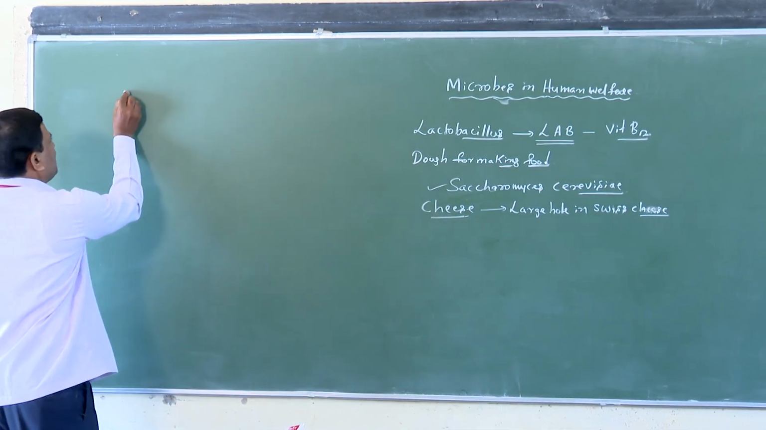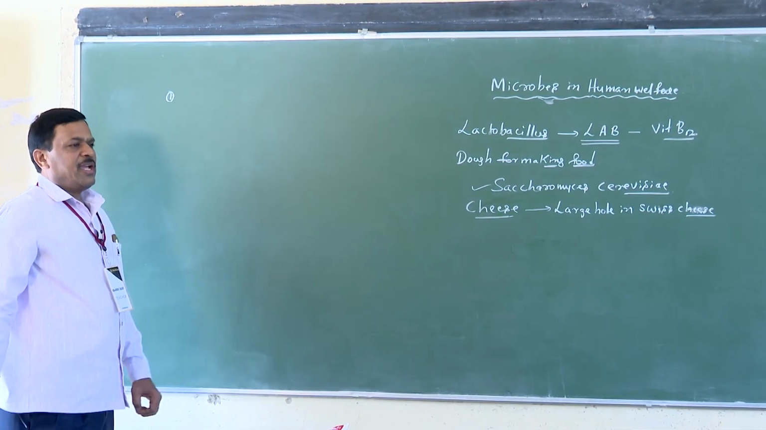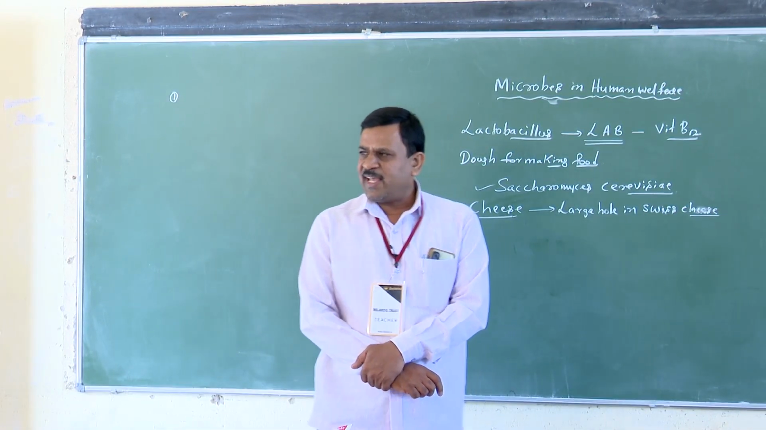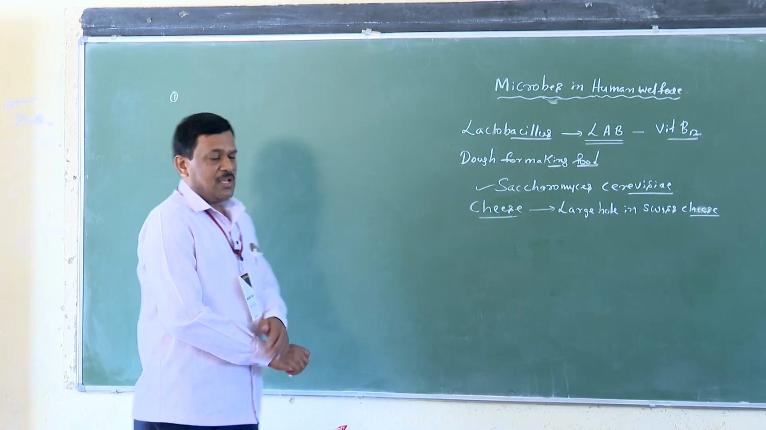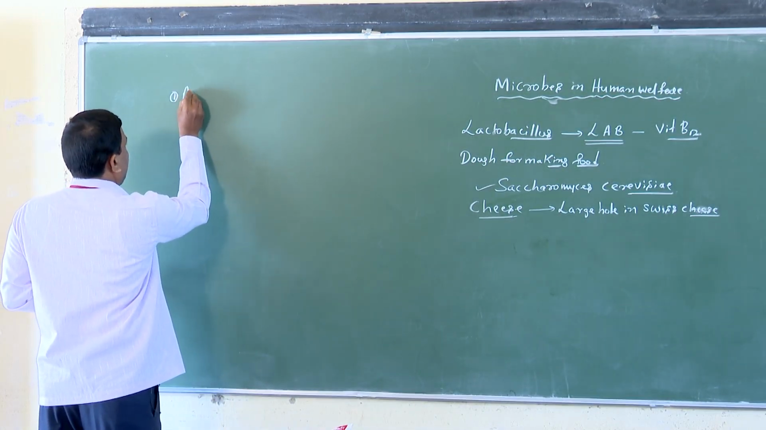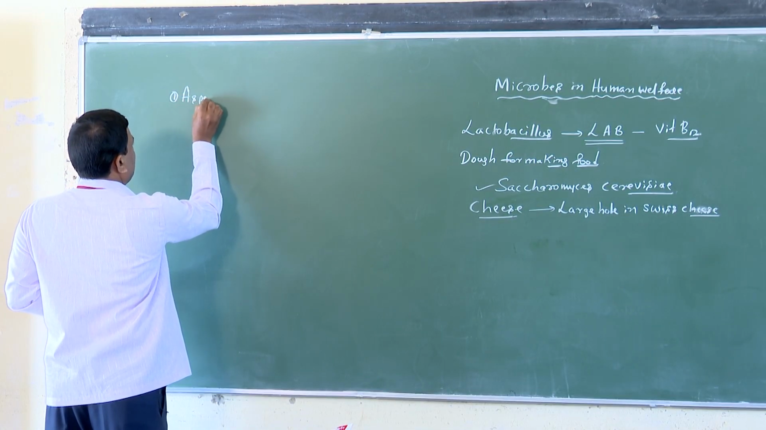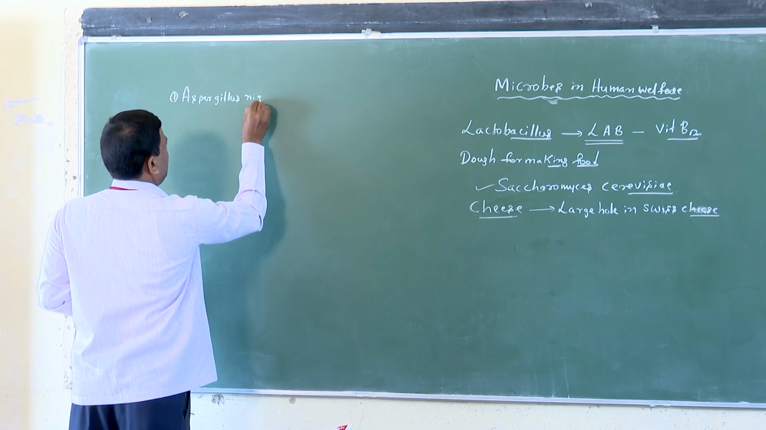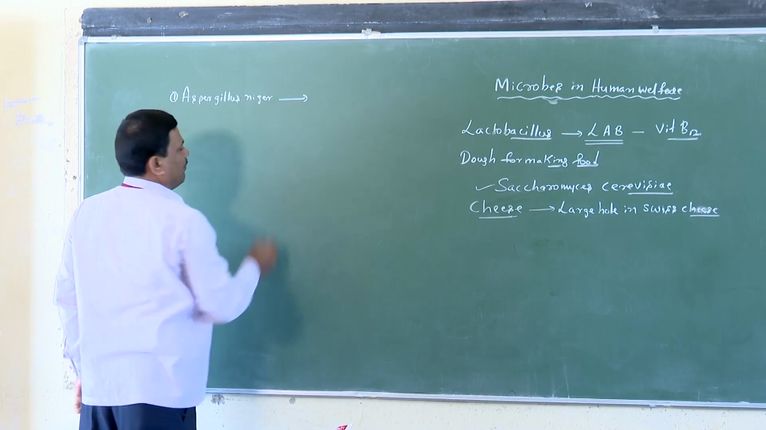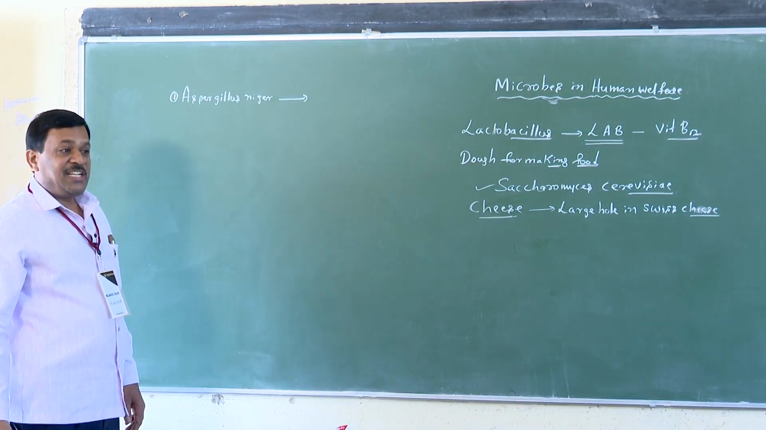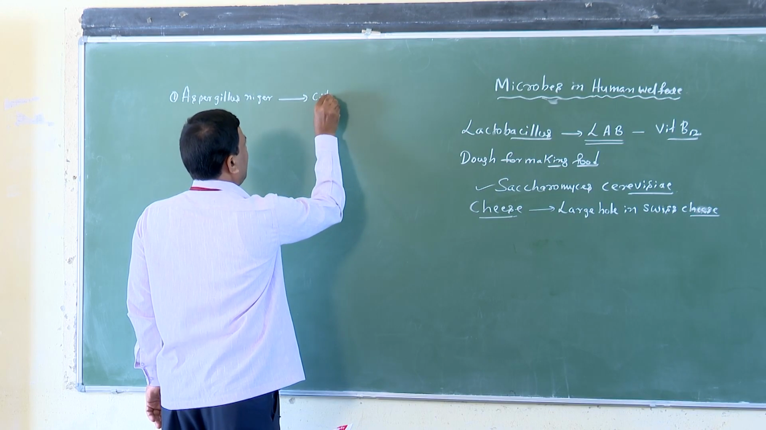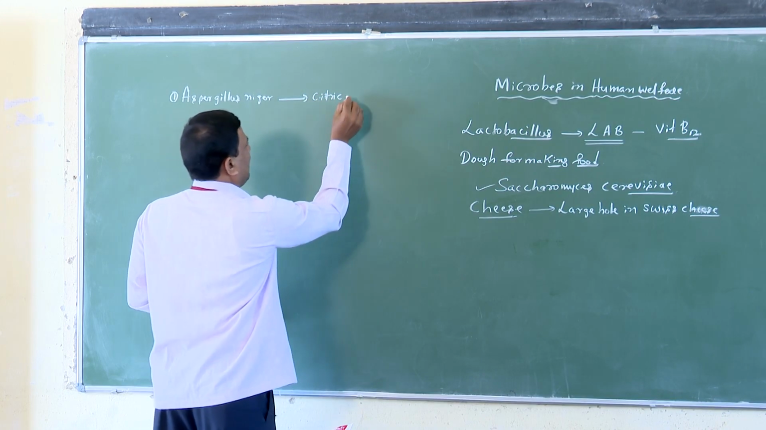The first and most important one is Aspergillus niger. Have you heard the name Aspergillus niger? It is a type of fungus. Aspergillus niger is used for the production of citric acid. Very good, students. Citric acid.